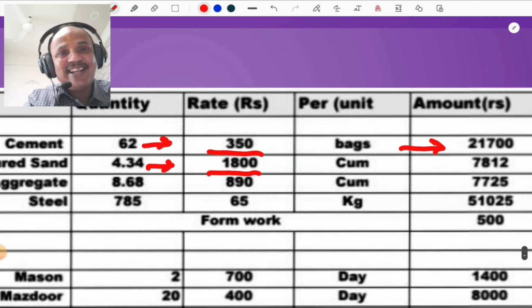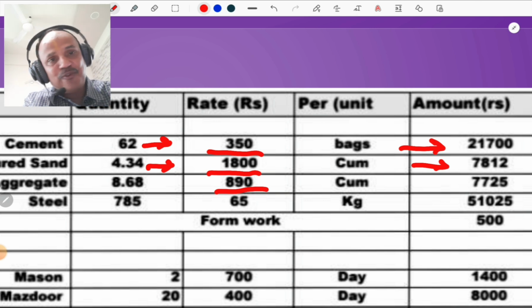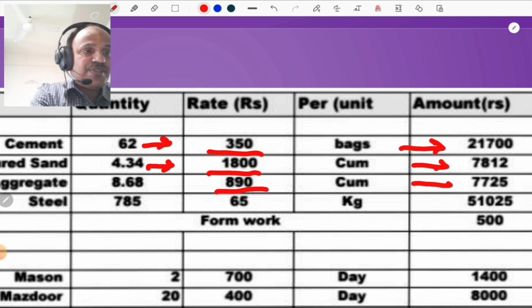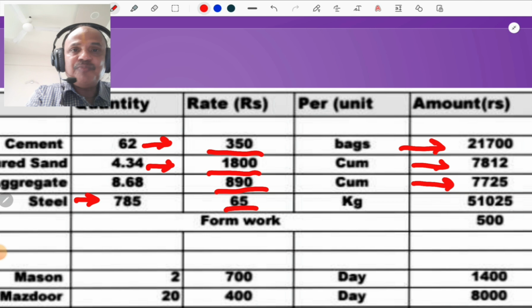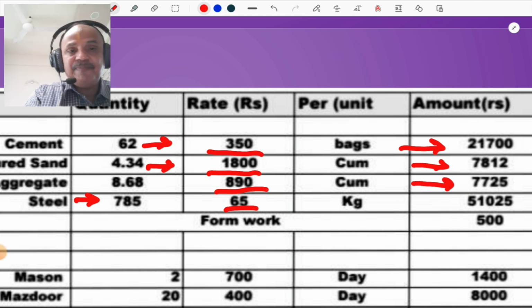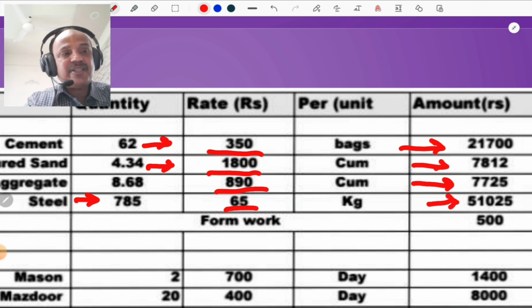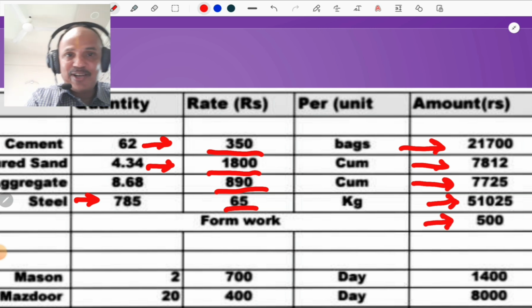So you get the rates on the lower side, so that is 7,812. Coarse aggregate rate is 890. It is somewhat varied in this problem, and the amount is 7,725. Steel is 765 kg. Rate of steel is 65 rupees per kg, because the rate of steel is 65,000 to 70,000 per quintal. So that rate arrived as 51,025. Add contingencies or add for shuttering or form work, that is 500.